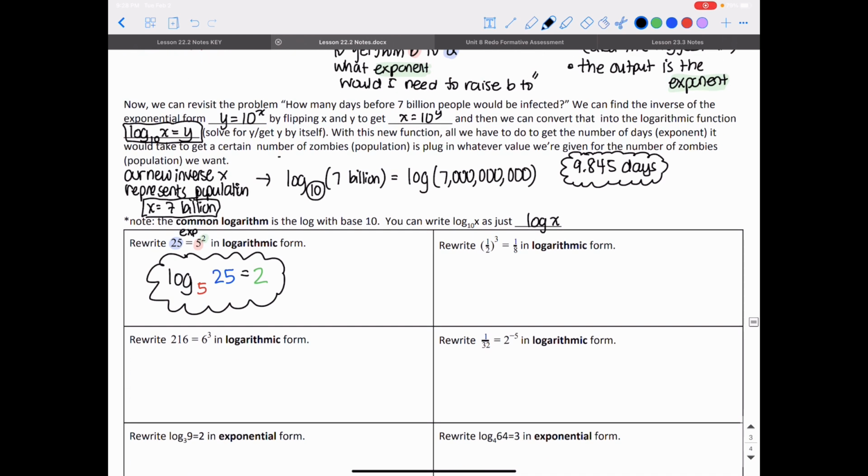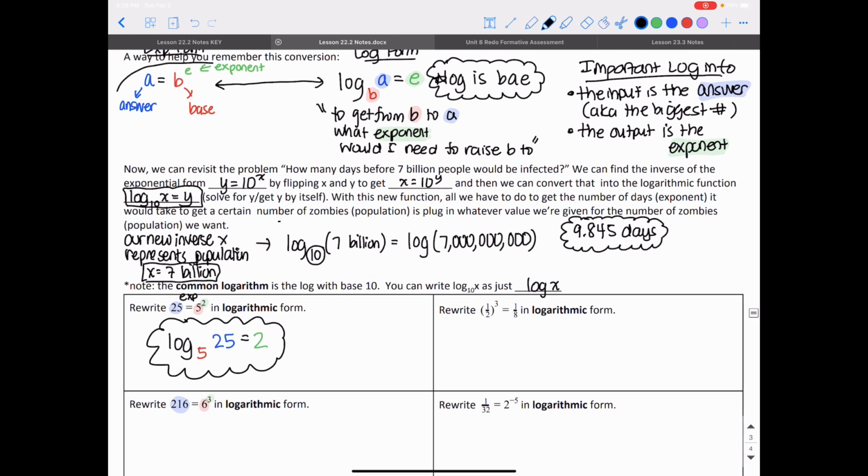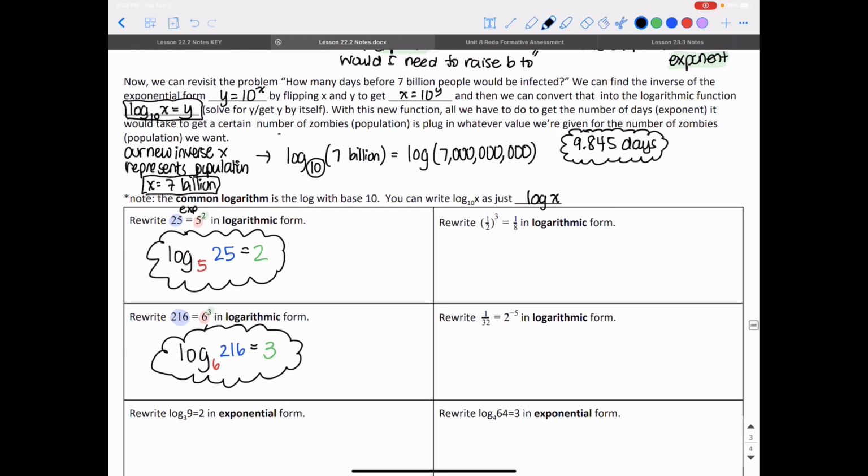If I did it with the second problem, I'm going to identify this is my answer, this is my base, this is my exponent, and all I'm going to do is look at this conversion. I'm going to do log base 6, my base is 6, of 216, that's my answer, is equal to the exponent. The exponent here is 3. See, this isn't so bad, right? All right, let's try another one.